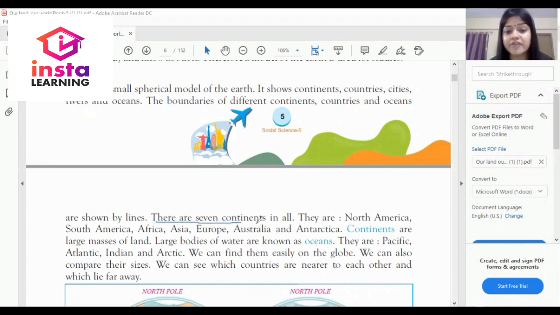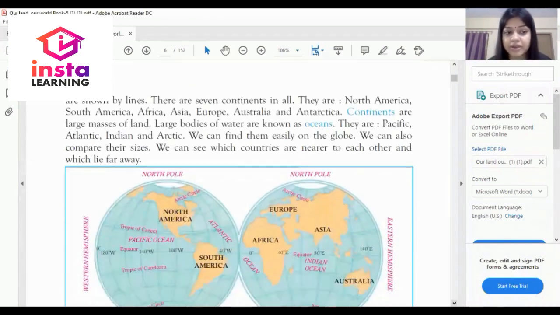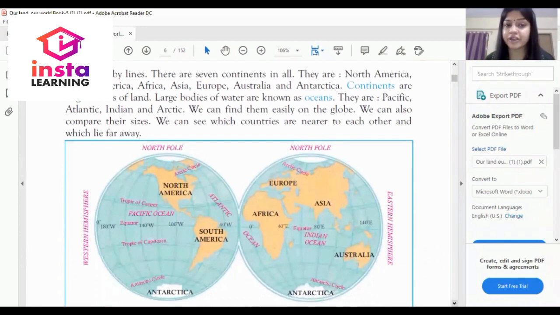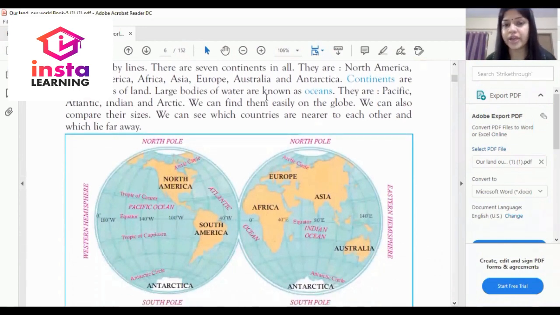There are 7 continents in all. So how many continents are there on the globe? There are 7 continents. They are North America, South America, Africa, Asia, Europe, Australia and Antarctica. Dear student, as you can see on my screen too, there are 7 continents in all. They are North America, South America, Africa, Asia, Europe, Australia and Antarctica.